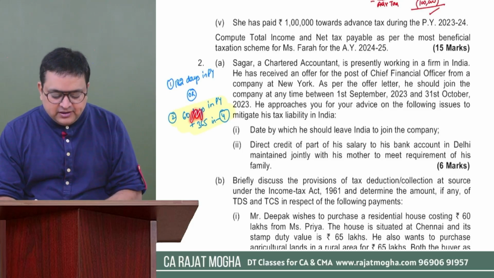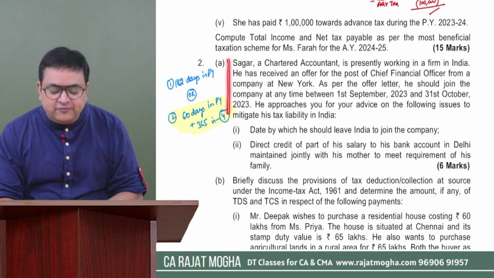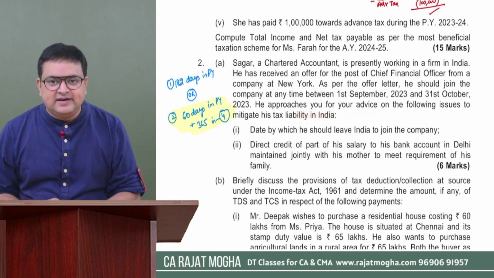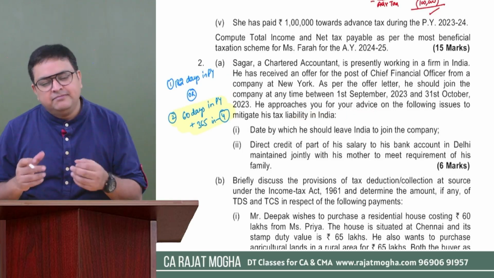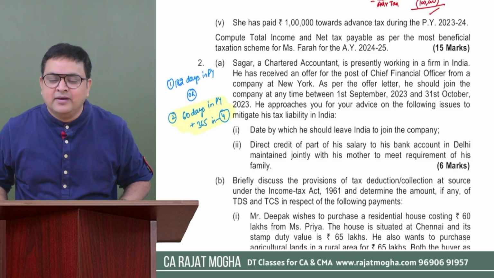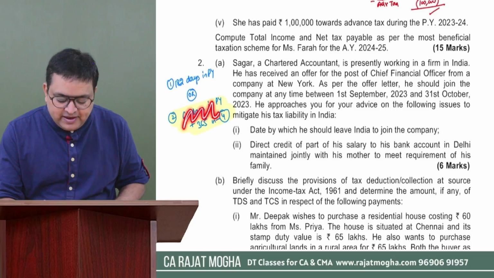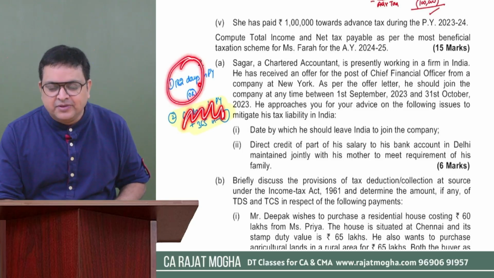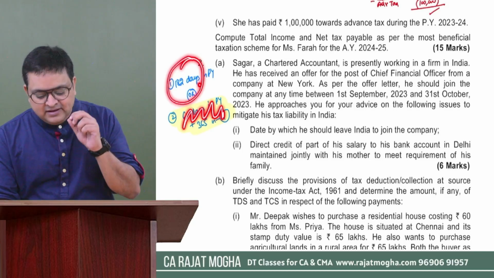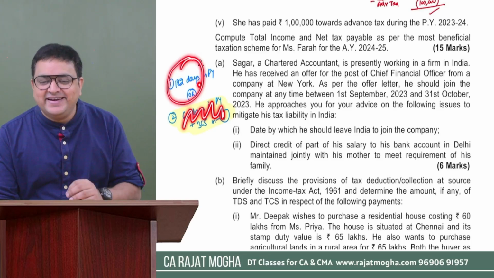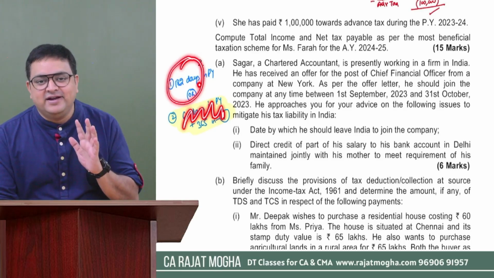First of all, in order to reduce his tax liability, we will advise him to become a non-resident this year. Tell me how he will become the non-resident. See, this condition will not be applicable. Only this condition we have to see. So we will say, please don't be present in India for more than 181 days.